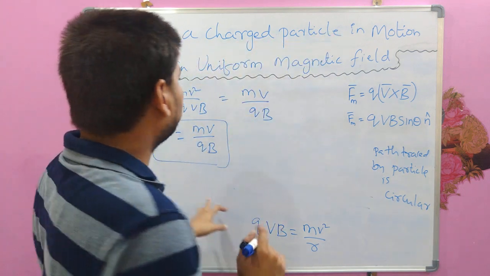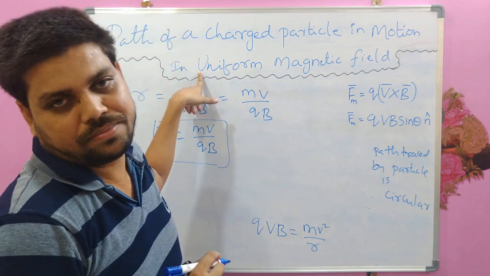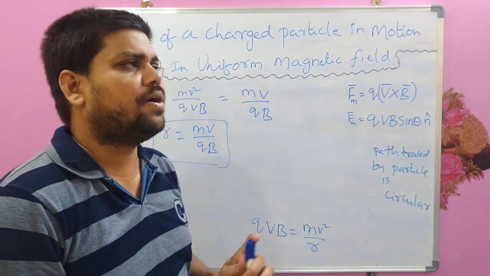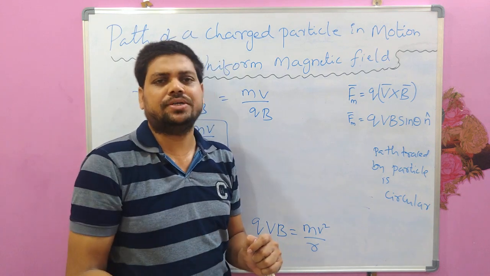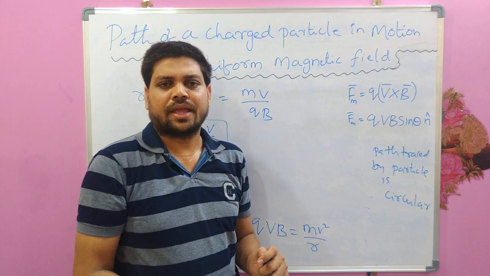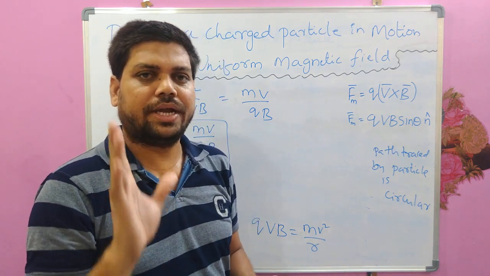Remember one more thing, I forgot to tell you that I have used the word uniform magnetic field. So what does that mean? Uniform magnetic field means that the magnetic field magnitude as well as direction is constant everywhere.